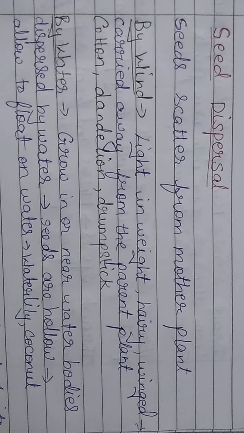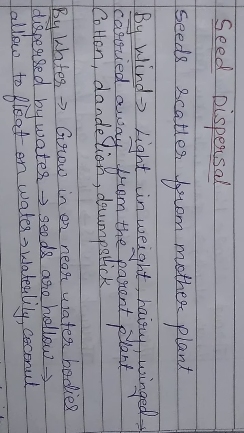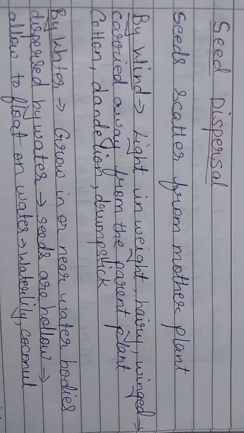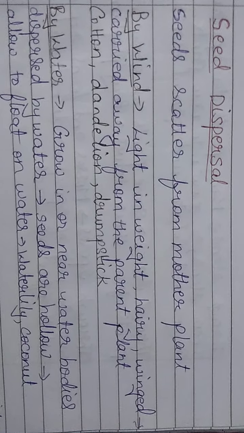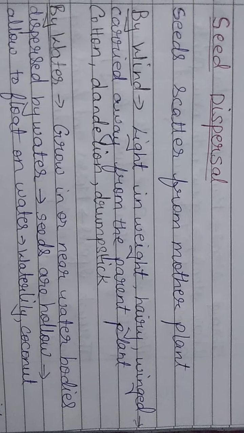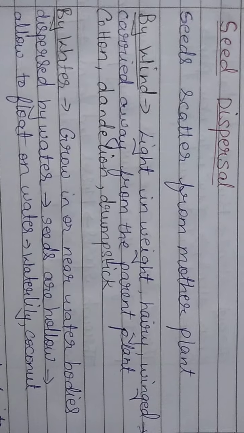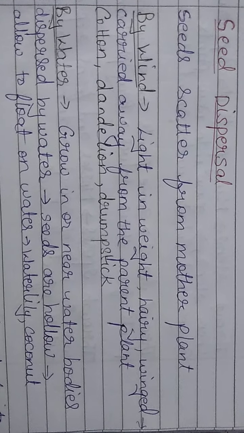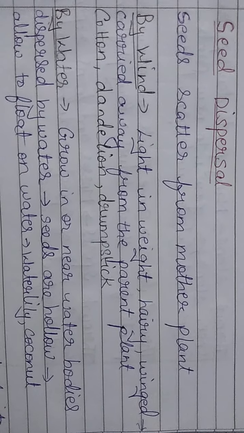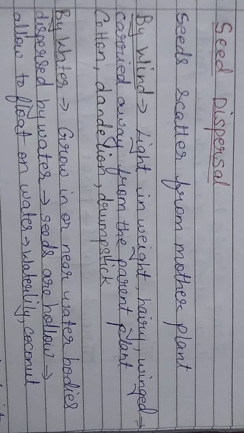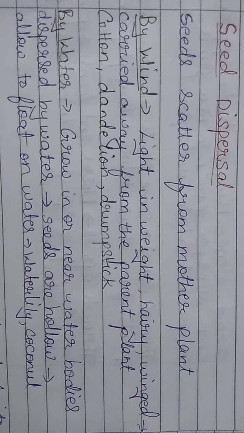The next is by water. By water also seeds get carried away, or they get dispersed. The plants which grow in or near water bodies, their seeds get dispersed by water, especially the seeds which are hollow. Why hollow? So that they are light in weight and easy to float on water. So the seeds which are hollow float on water and get dispersed.